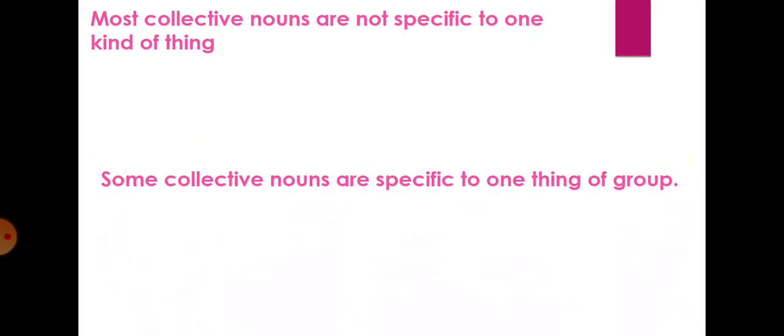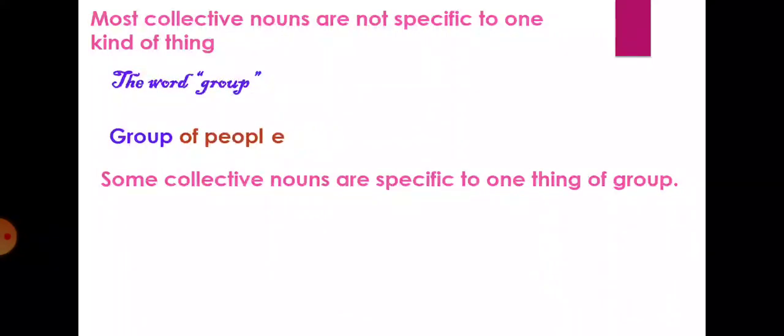So here the main thing you have to look at is that most collective nouns are not specific to one kind of thing. See, some nouns are not specific words, right? For example, the word group, you can use it for many things, like a group of people, a group of trees. Here you are referring to people with the word group, right?